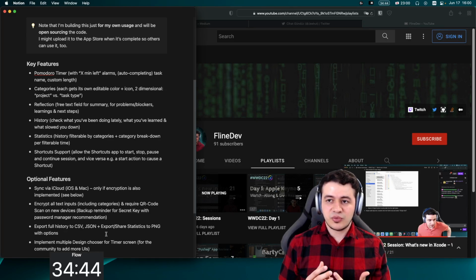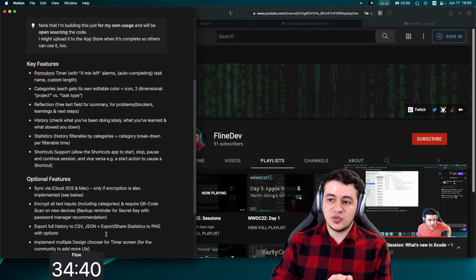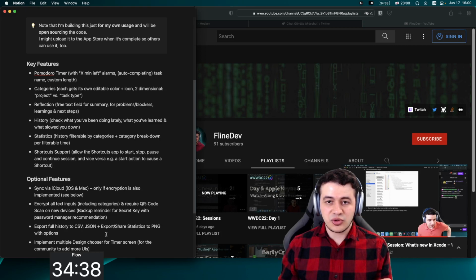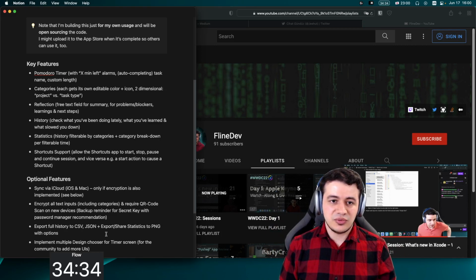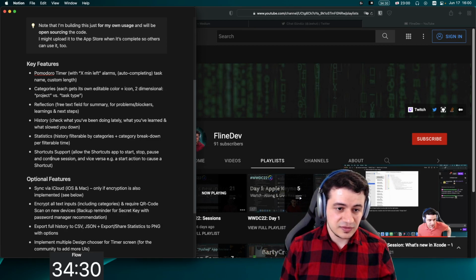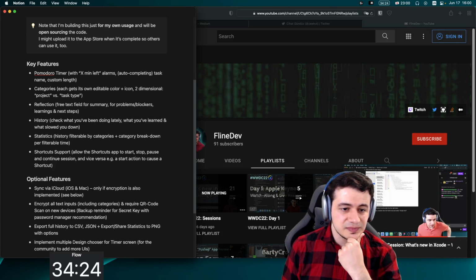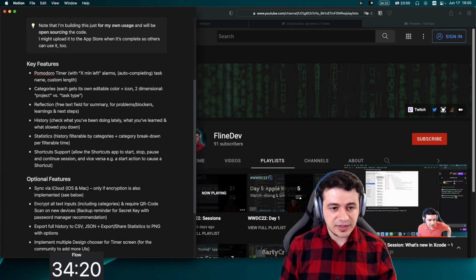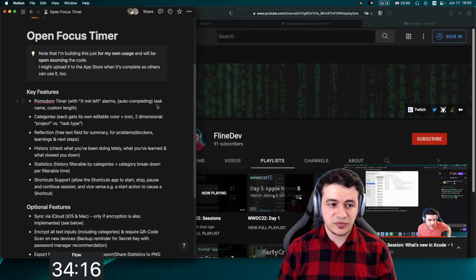So that way, for example, when you start a session of a specific type, you can specify it to, I don't know, start the I'm Working shortcut, and then change the lighting, or turn on the focus filter. That's also a new feature. Yeah, that makes sense. We could maybe support focus filters. I'm not sure if we need to support focus filters here, but let's just keep it that way. So shortcut support is definitely something I plan to have in the Open Focus Timer.